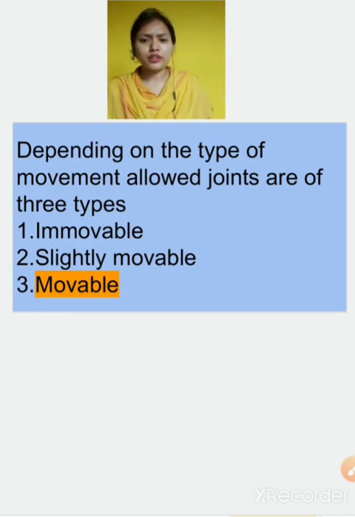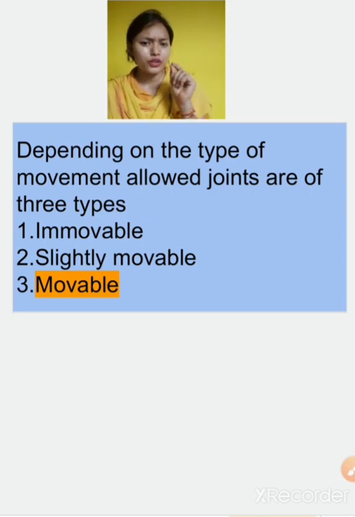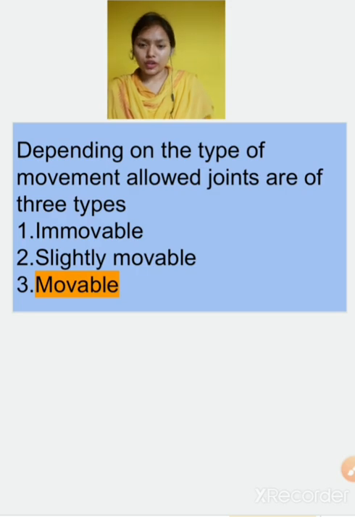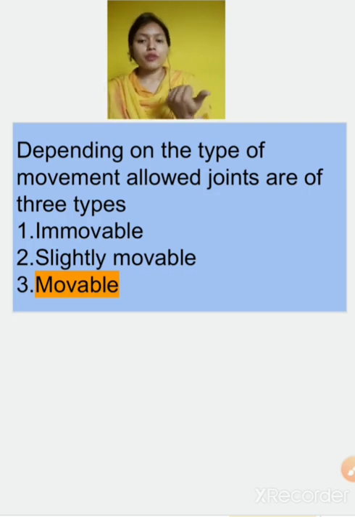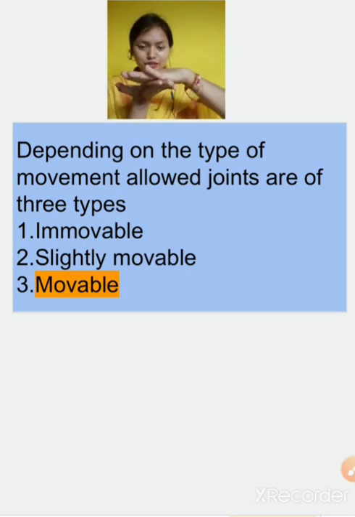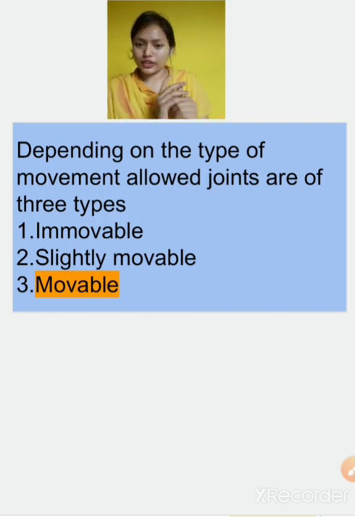Now slightly movable joints are those that are movable but only to a specific level. And movable joint means which can be moved in any direction. Sometimes they are movable in all directions, some in forward and backward direction, some up and down only, and some are gliding, means they slide on each other. So all these are movable joints. First of all we'll study the types of movable joint.